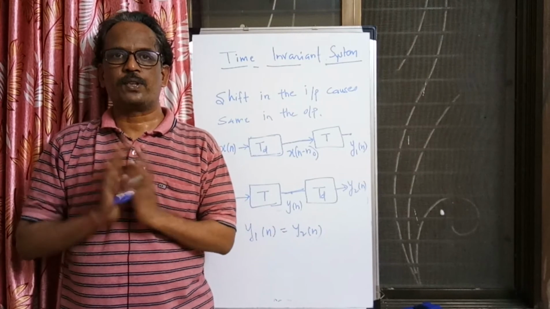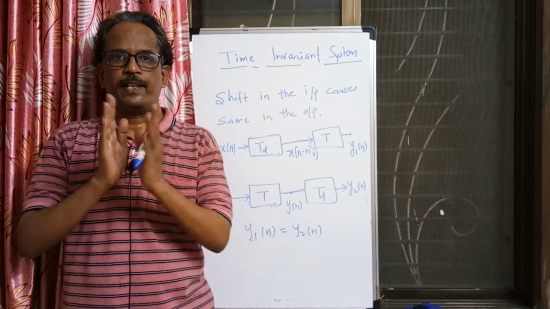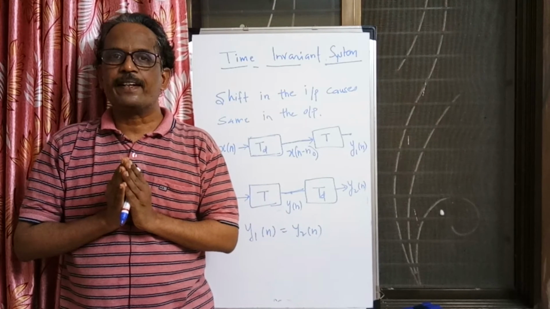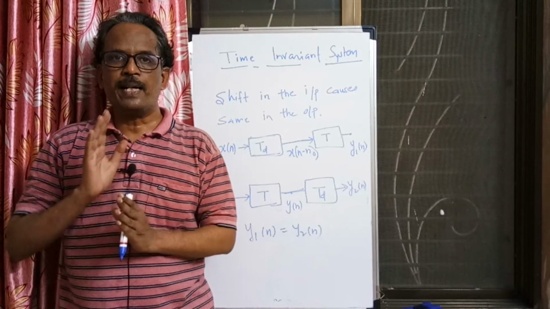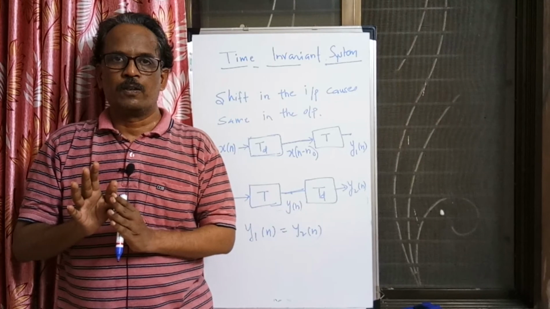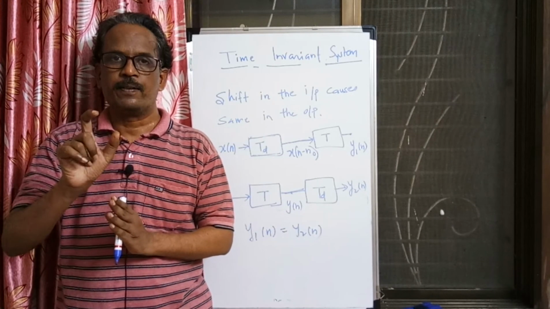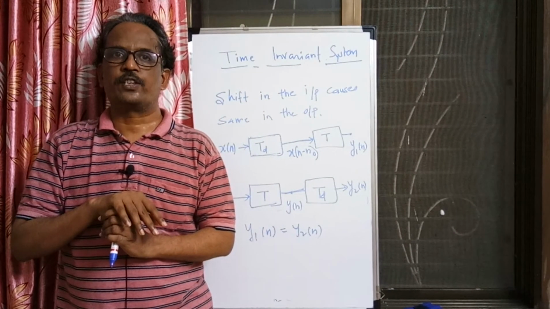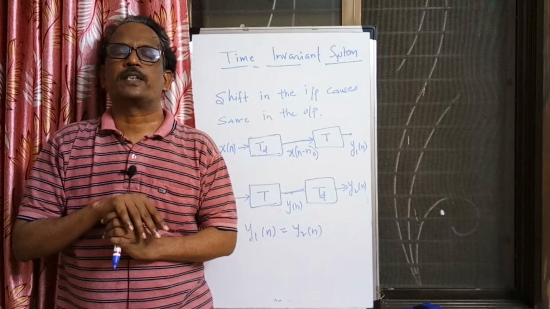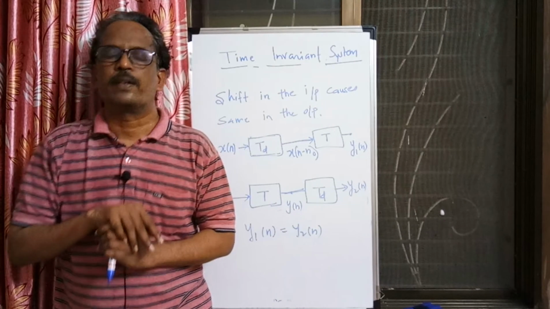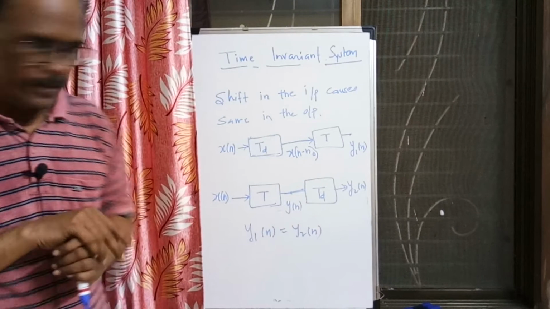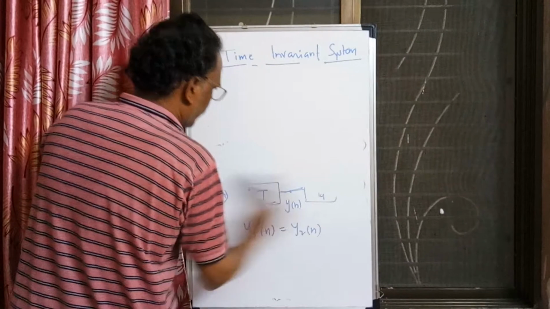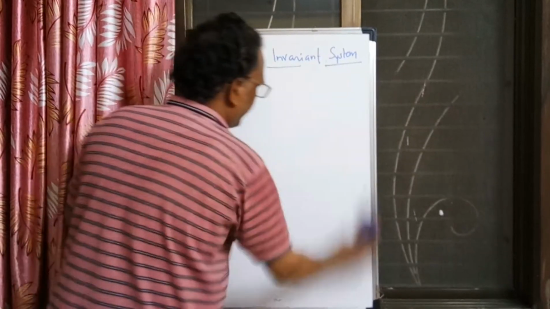I am having the response of the system to the input x of n. If I delay this response by n naught, and I get the same output for the delayed input, then we can straightaway say that the system is time invariant. Response of the system to the delayed input is equal to the delayed output, then the system is called a time invariant system. This is very simple to remember, and very simple to write in mathematical form.